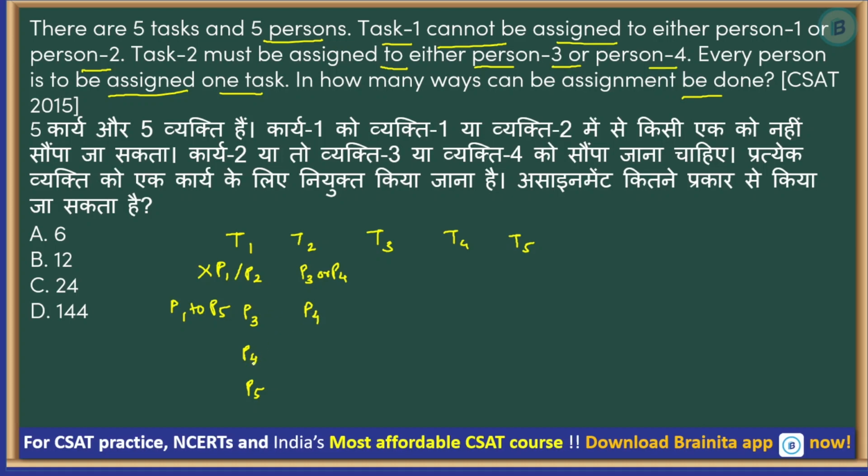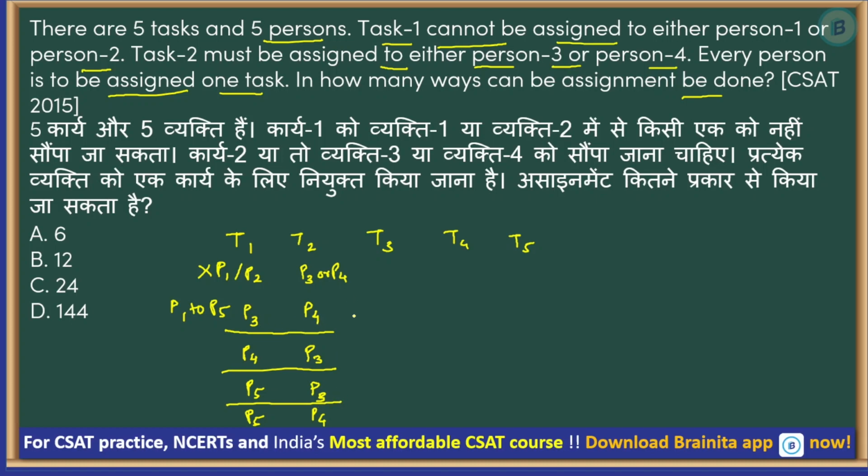If you assign P4 to T1, then this has to be only P3. And for P5, you can assign both P3 and P4. So there are these 4 ways in which T1 and T2 can be assigned, right?